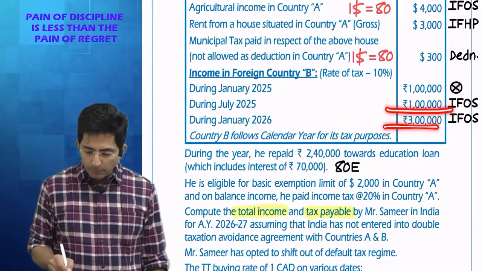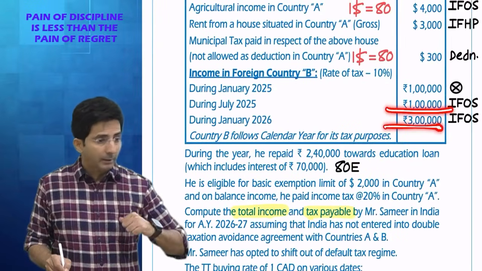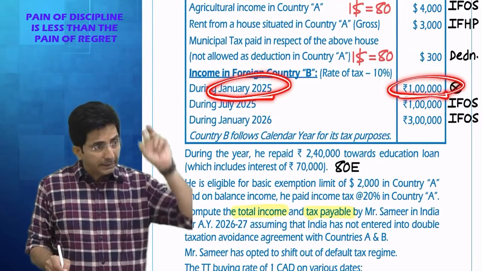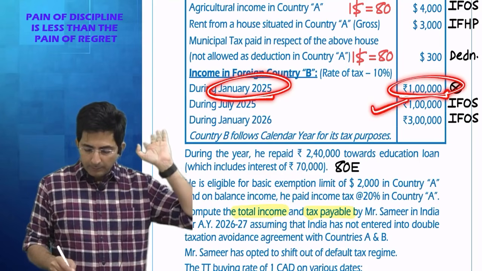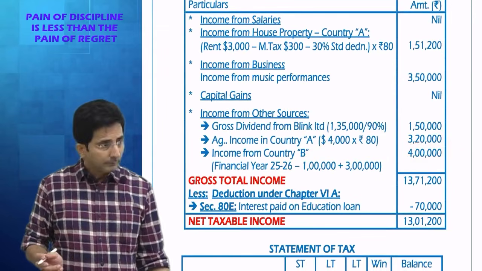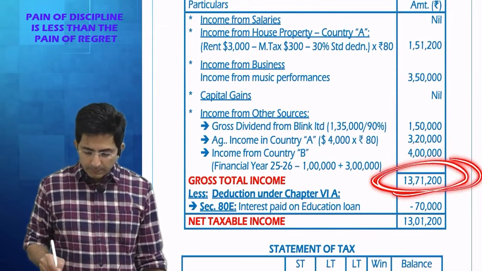Those two amounts pertain to my financial year. I have not taken the income of Jan 25, because it belongs to the preceding financial year. So I have taken 1 lakh and 3 lakh. That comes to 4 lakhs. See this, 4 lakhs. That's it. The gross total income is this much.